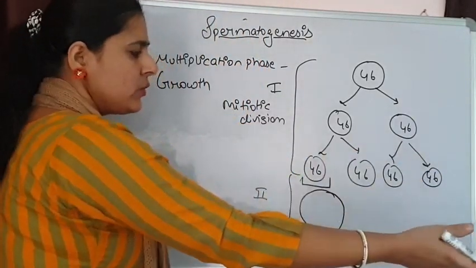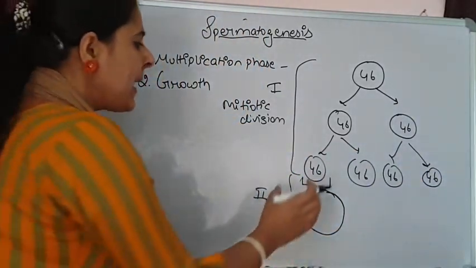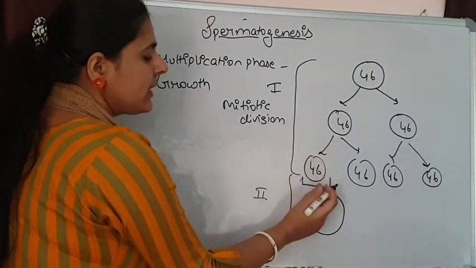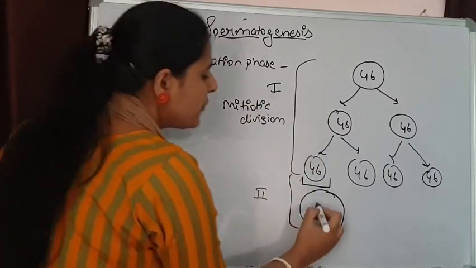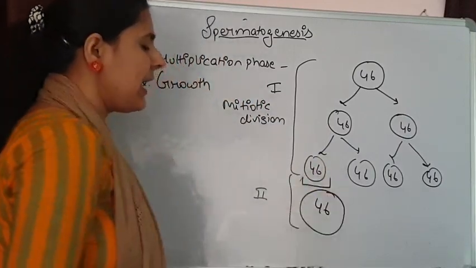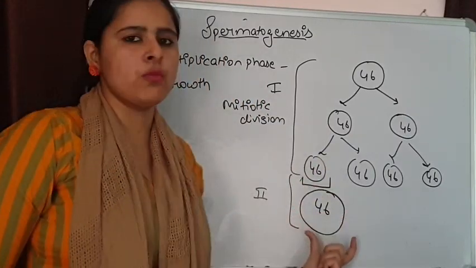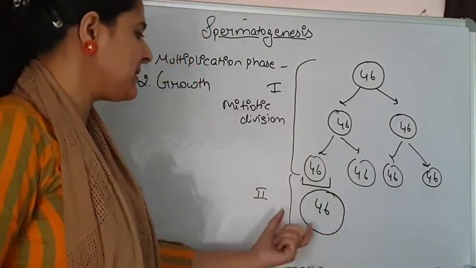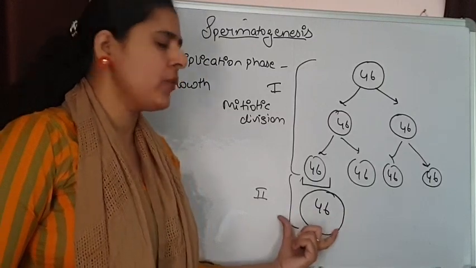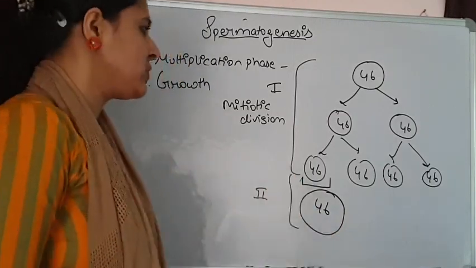They will continuously undergo mitotic division, but some cells stop this mitotic division and enlarge in size, meaning they are involved in the process of growth. Because division has not taken place, the number of chromosomes will be maintained. During this growth phase, they lead to the formation of primary spermatocytes.